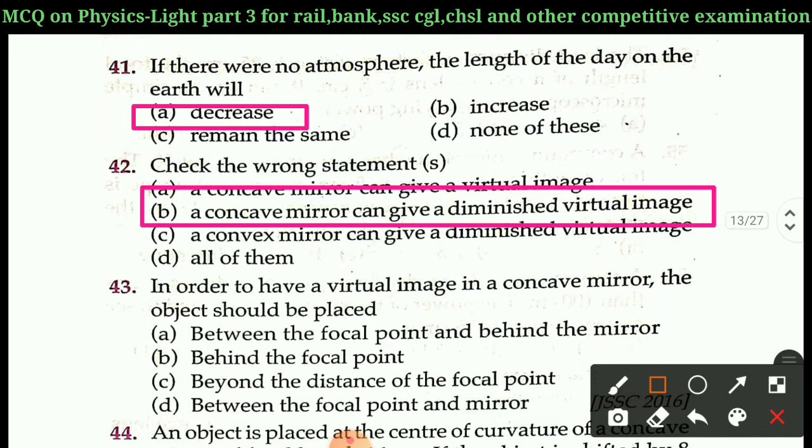Next question is question number 43. In order to have a virtual image in a concave mirror, the object should be placed A. Between the focal point and behind the mirror, B. Behind the focal point, C. Beyond the distance of the focal point, D. Between the focal point and mirror. Right answer of question 43 is option D. Between the focal point and the mirror.